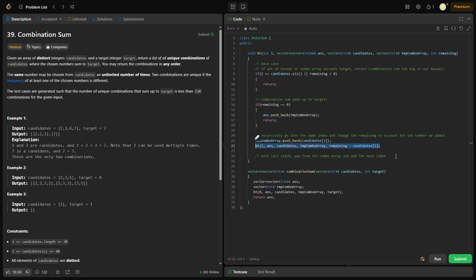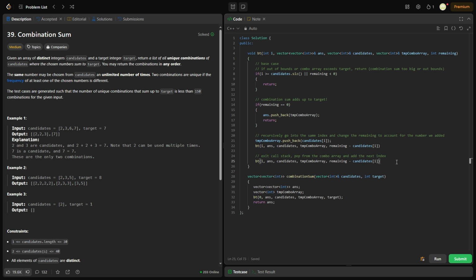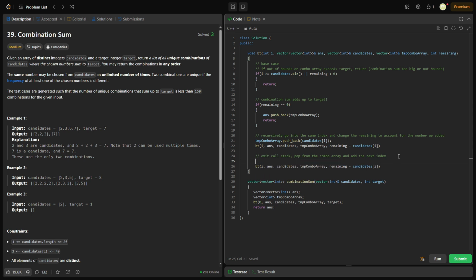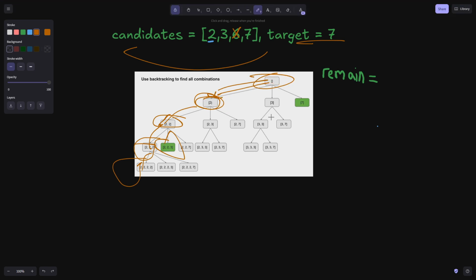So we're going to copy this. We're going to put this down here. Of course, we need to pop. So we're going to say temp combo array. And let me explain this. I know this video might be a little long, I'm sorry, but I'm explaining things step by step just so you understand what's going on, right?